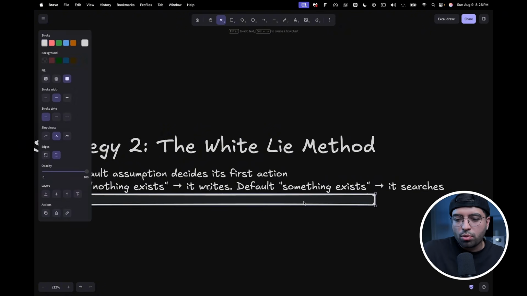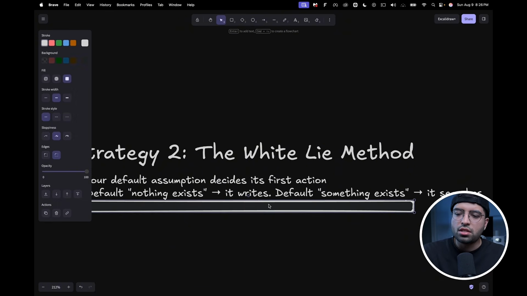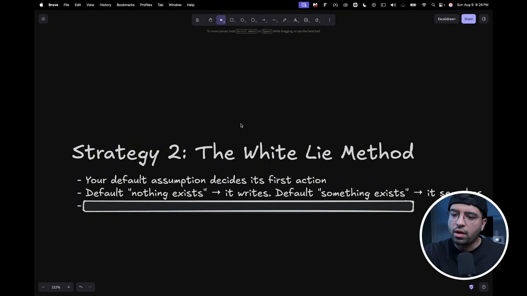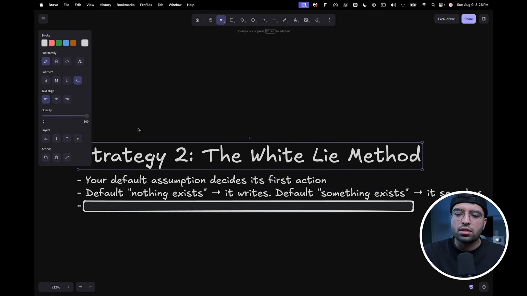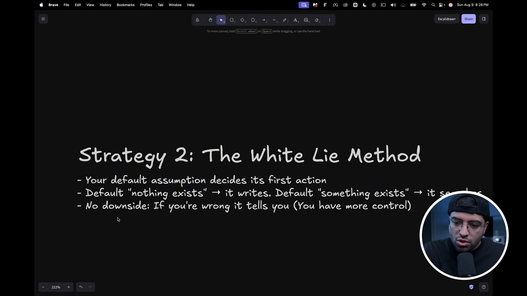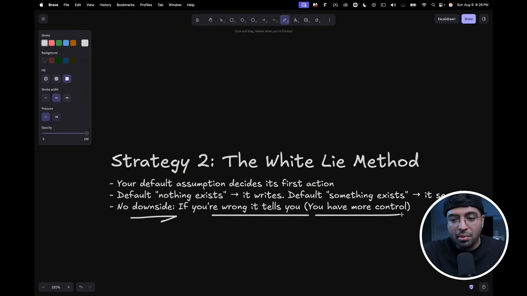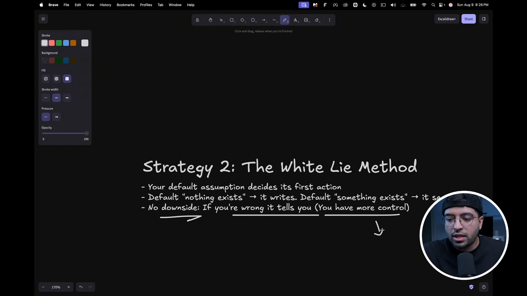Not every single prompt might need this, but it's a good prompting strategy when you need some sort of globalized stuff that you believe should have been globalized to be used inside the feature it's building. And the best thing is there's no downside to this. If you're wrong, it'll just tell you. If not, it'll ask, would you like to create a globalized solution because it makes more sense? You see what I'm saying? And maybe that's a way to catch another bug or something that you missed, or something you thought you should have done in a different way.